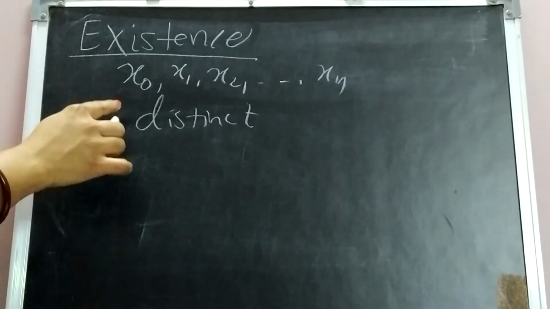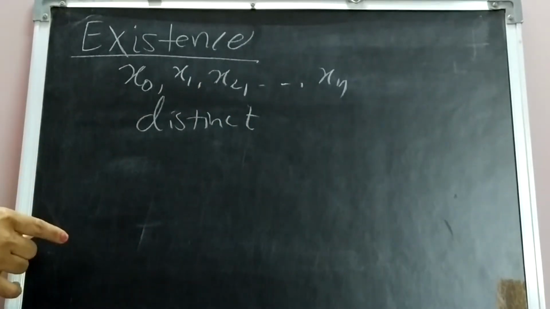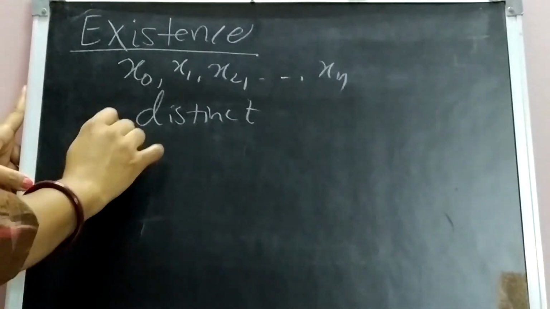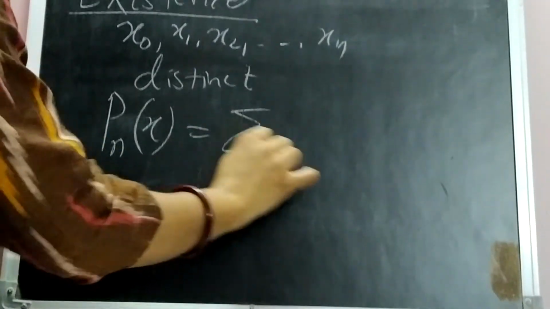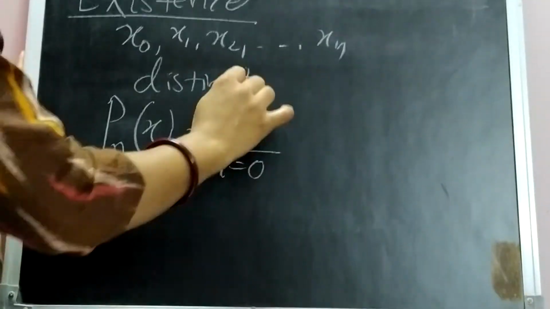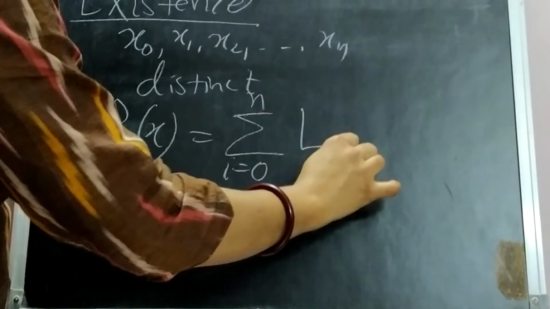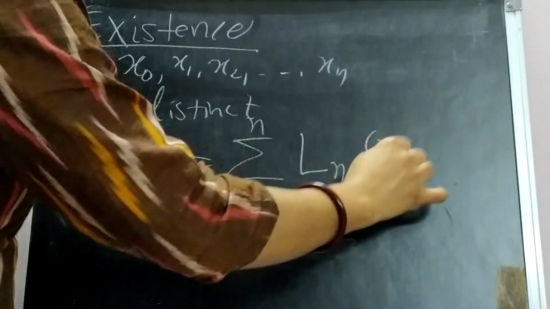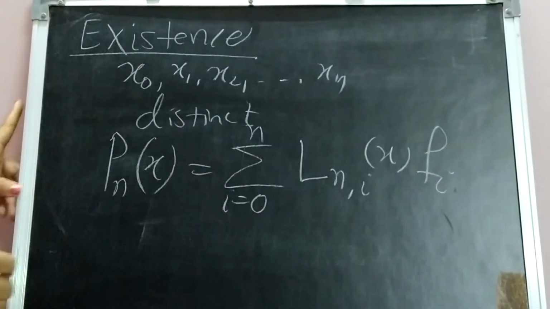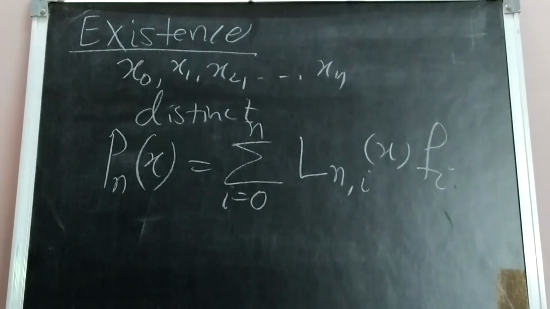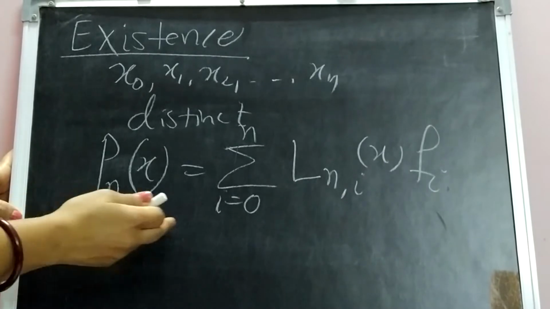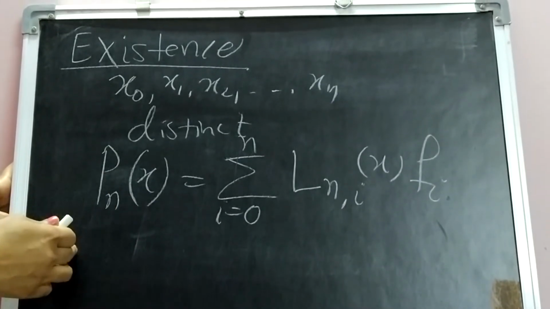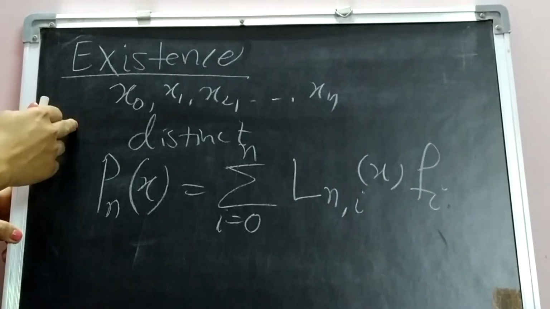It means that no point is being repeated. And the polynomial, as per the formula, Pn(x) is nothing but the summation i equal to 0 to n of l_{n,i}(x) times fi. This is the formula that we have already proved. This formula is called the Lagrange form of interpolating polynomial, which interpolates the given n plus 1 data points.